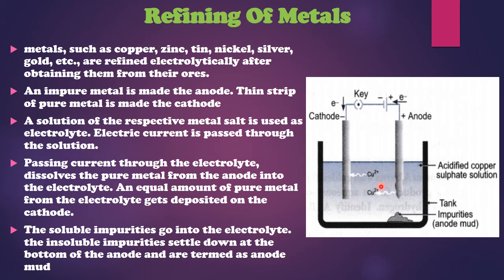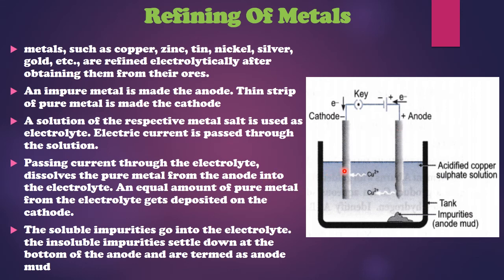So as this reaction goes on, the copper from the rod goes to the solution, and from the solution it gets deposited on the cathode. So slowly all the atoms from the anode rod will move and get deposited on the cathode. But what about the impurities? Impurities are not going to participate in this reaction, and impurities will get settled down at the bottom. And these impurities which settle down at the bottom of the tank are called anode mud. So during this process, the anode will become thinner and thinner, whereas the cathode will become thicker and thicker.